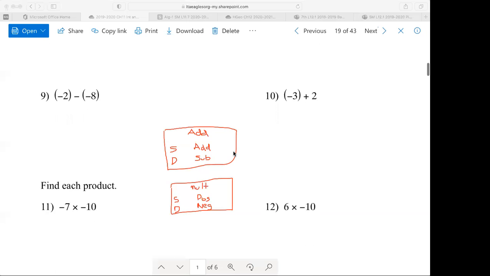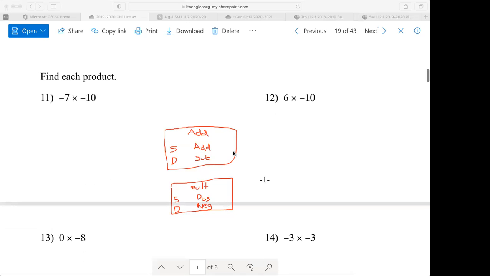Well, let's move on to multiplication division. Now, multiplication division, the rules are the same, right? If you're multiplying with same signs, the answer is positive. You do whatever it tells you to do, multiply or divide. If you're multiplying or dividing with opposite signs, then the answer is negative. So for instance, on number 11, both numbers are negative. Remember, we look to the left to see what they are. So those are same signs. So the answer is going to be positive.